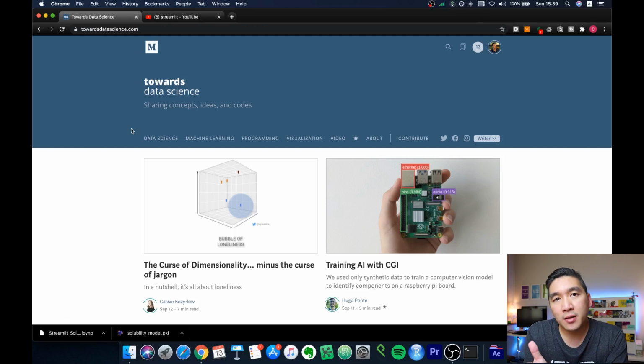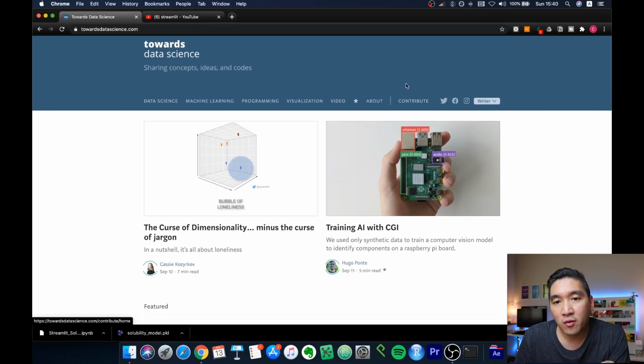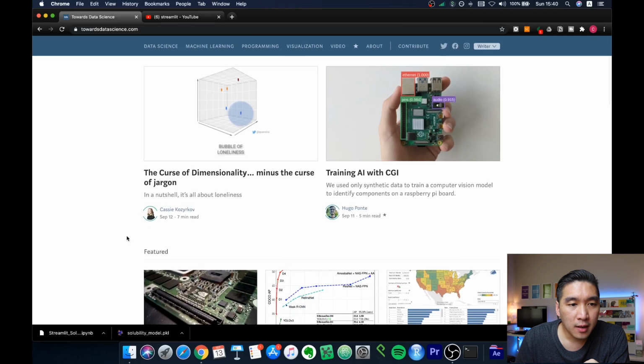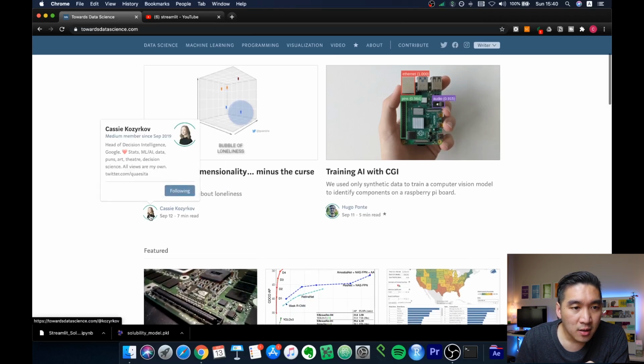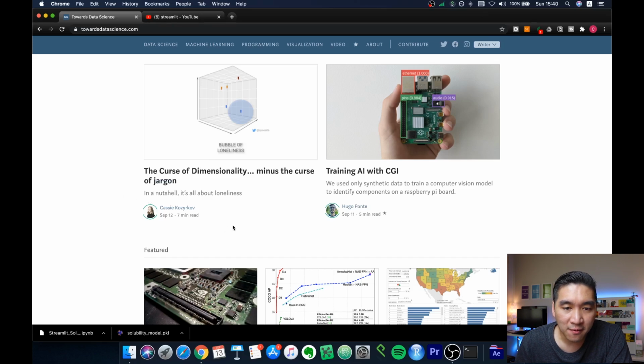And so if you would like to learn data science, if you would like to keep updated on the latest tools, libraries, and also tutorials, you could click on the topic that interests you: data science, machine learning, programming, visualization, and also video. And if you are a writer, if you are a practitioner of data science, and you would like to contribute your own viewpoints, your own concepts, your own essays, your own tutorials, then you could contribute an article here. Like Cassie is also a very prominent writer on Medium, and she is the head of decision intelligence at Google, and she has written several blog posts on the Medium platform.